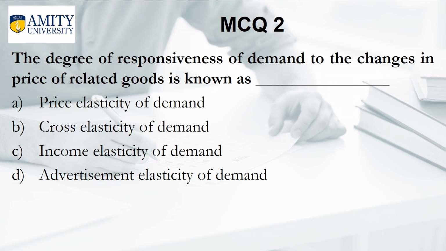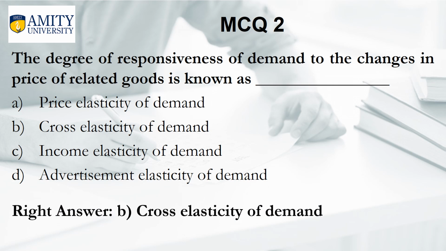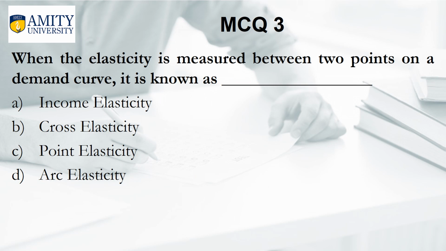And the right answer is B. Cross elasticity of demand. When the elasticity is measured between 2 points on a demand curve, it is known as income elasticity, cross elasticity, point elasticity, or arc elasticity. And the right answer is D.